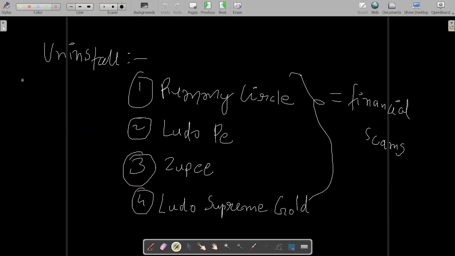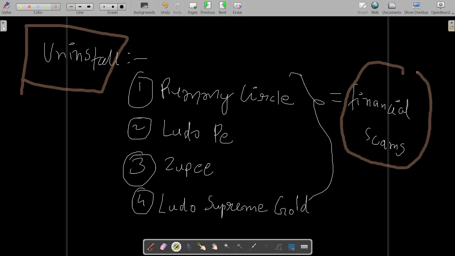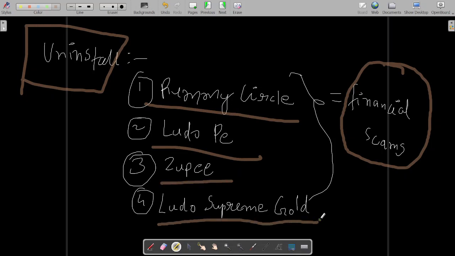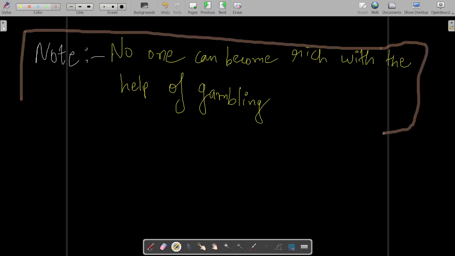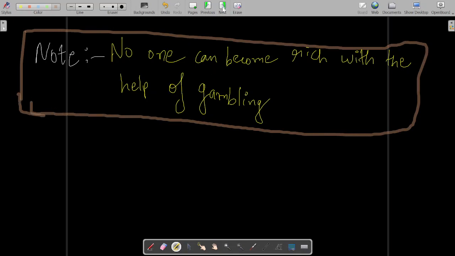So, the second advice to all of you is that uninstall these financial scam apps. These are just financial scams. That is Rummy Circle, Ludo Pay, Zoopy, Ludo Supreme Gold. A lot of them are there. Pokerbazi.com, My 11 Circle. Just uninstall these because these are financial scams and nothing else. Just note this in your notebook: no one can become rich with the help of gambling.